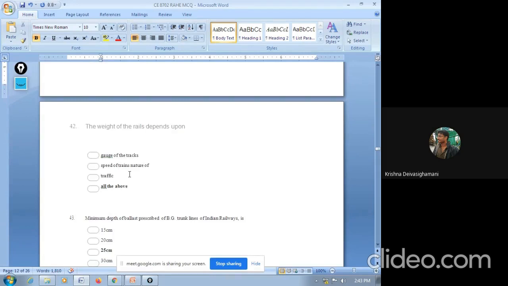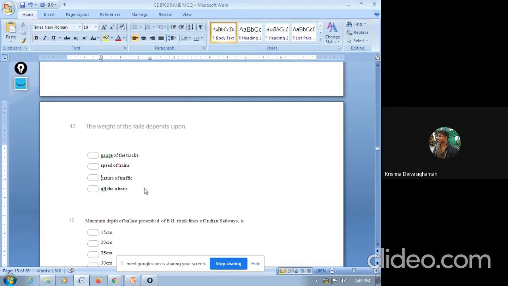The weight of rails depends upon. The options are: gauge of the track, speed of the train, nature of traffic, all of the above. So the answer is all of the above. The weight of rails will be fixed based on all of these: gauge of the track, speed of the train, nature of traffic. Based on this above category, the weight of rails is fixed in one particular place.